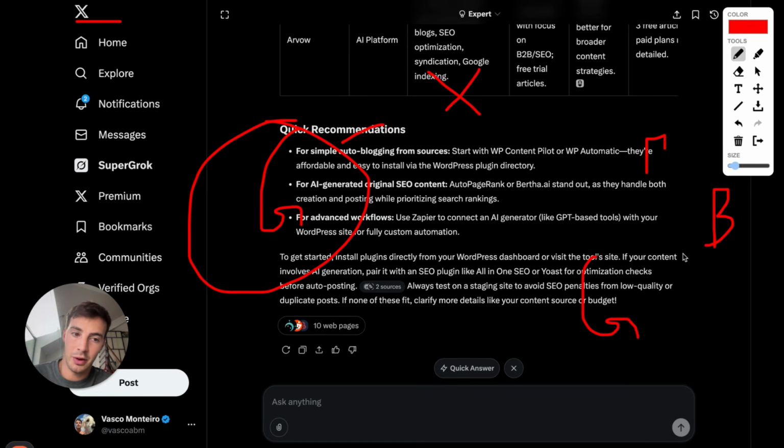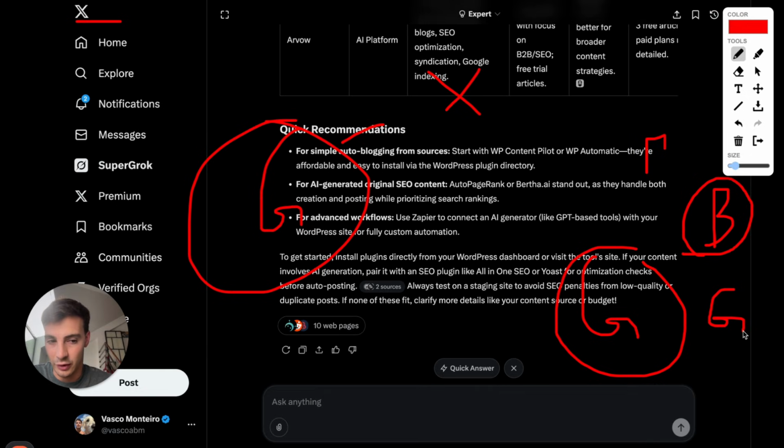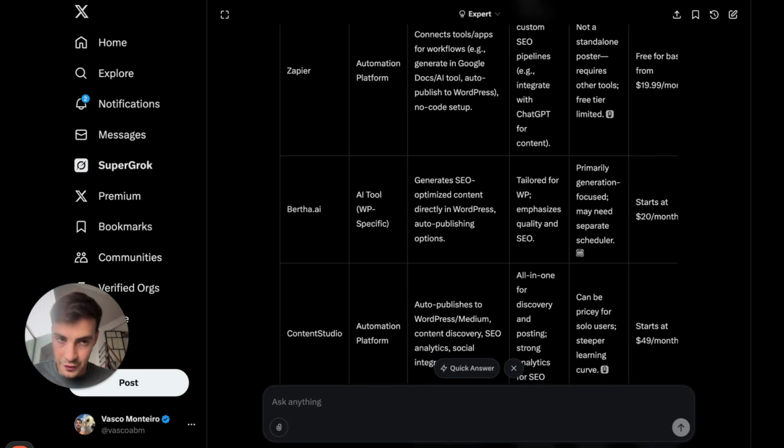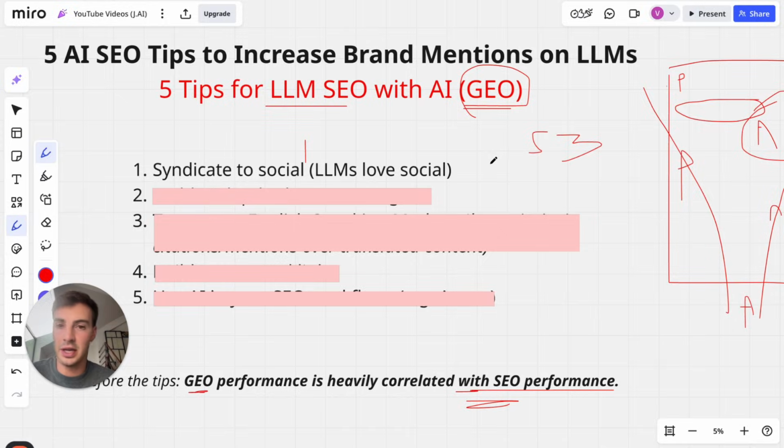There's a high correlation between how well you rank on Bing and how well you're cited in ChatGPT. Now, granted, there's a high correlation between Google rankings and Bing rankings, so do with that what you will. Point being is that all these LLMs are a bit biased, not towards information necessarily, but towards where they get the information and the way they weigh each source of that information. So Grok, for example, puts a lot of weight on tweets, and if you use Grok, you'll see in the citations it appears, hey, I found this tweet about it, right? Now, that's the very first thing, and syndicate yourself to social, because these LLMs will search social.